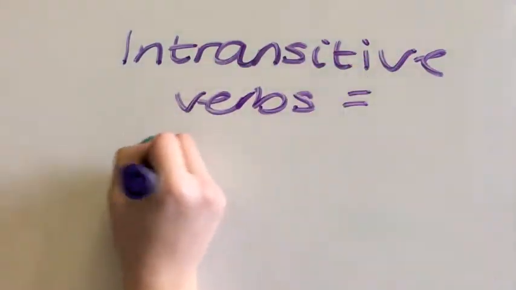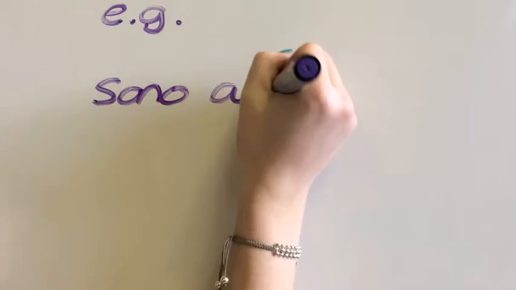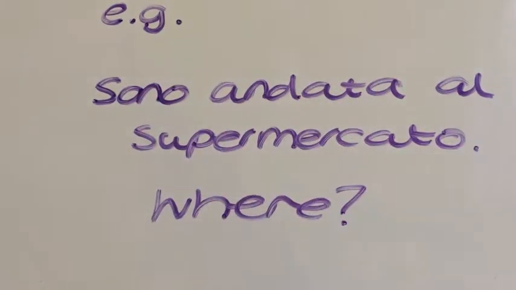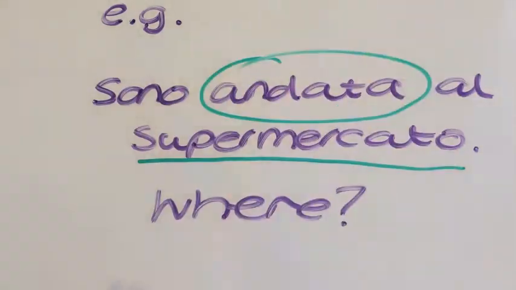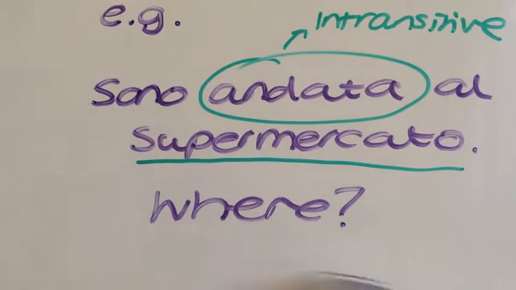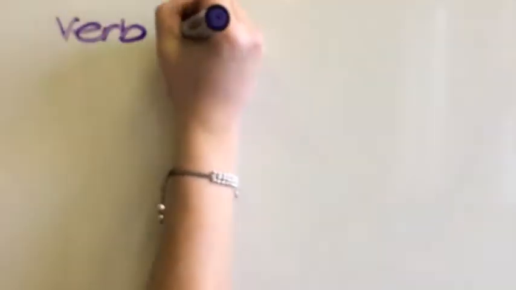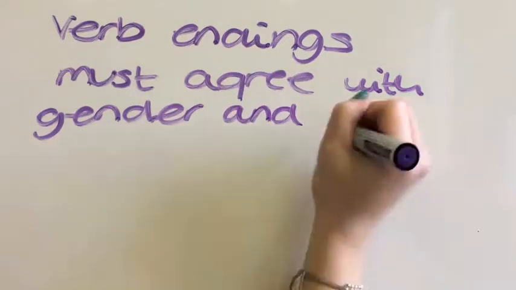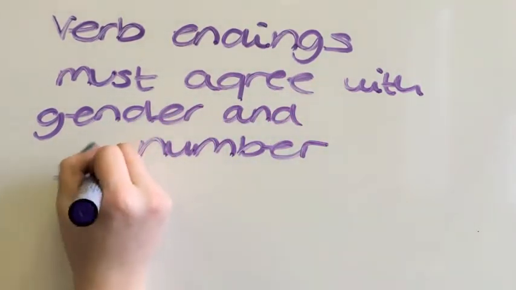For example, sono andata al supermercato. You ask the question where, meaning that it's intransitive, and thus you must use essere. Verb endings must agree with the gender and number when using essere with intransitive verbs, as seen here.